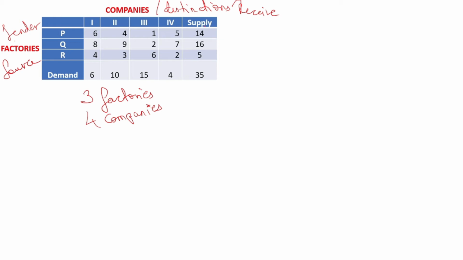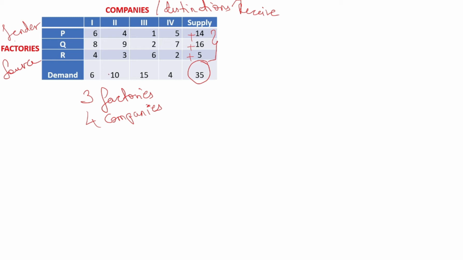First add this supply value and demand value should be equal, then only it is called a balanced problem. So add the supply values first and check what is coming. 14 plus 16 plus 5. What is coming? 14 plus 16 is 30, and 30 and 5 is 35.